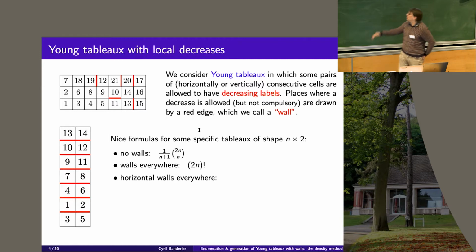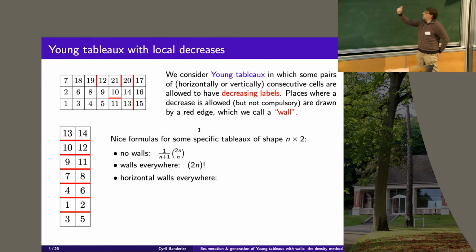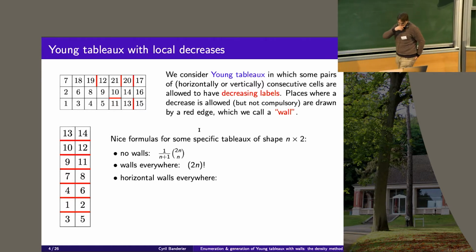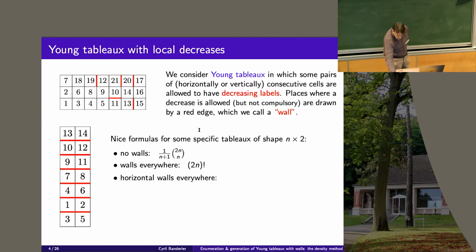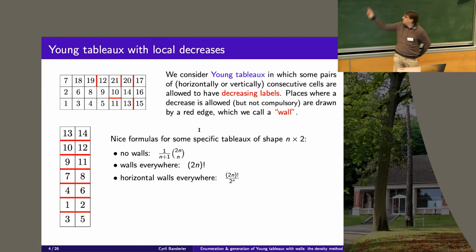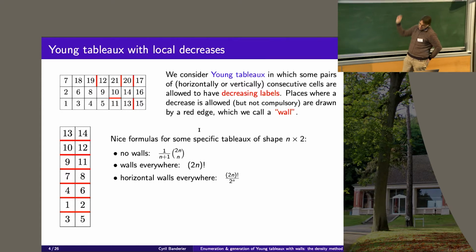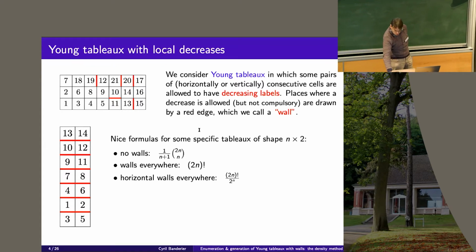So if I put some horizontal walls everywhere, it is just increasing by line. Okay, so then what happens? What will be the formula? I have all the permutations, but in each line I order them. So I divide by 2^n, so it's nice.